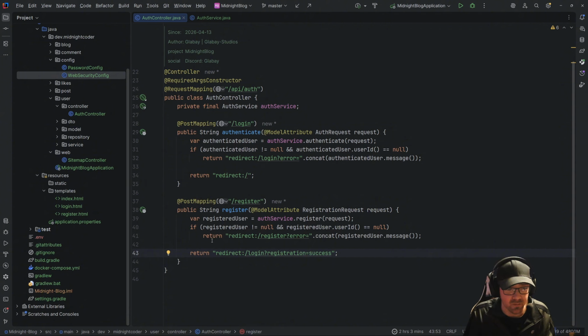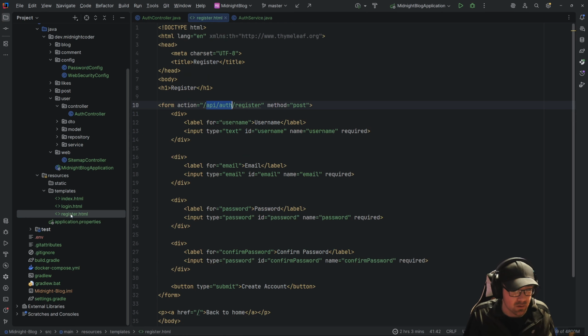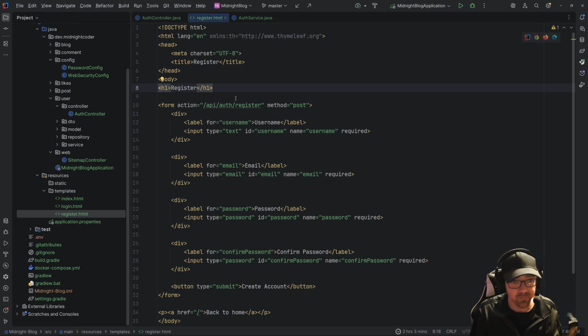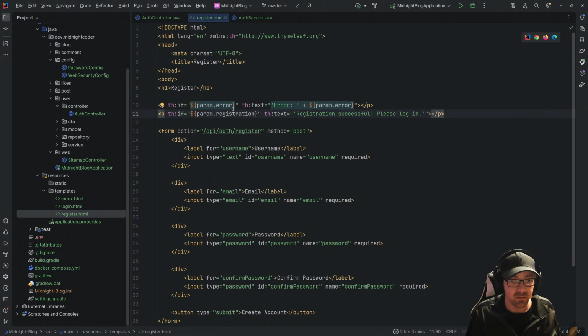Now we need to handle those errors so that they make sense to a user who gets them. So if we're going to the register, which has this error, we're going to come in here, and above all of this, we're actually going to make a... look at this, it knows what I want. So if the parameter is error, then we're going to say error whatever the message is.